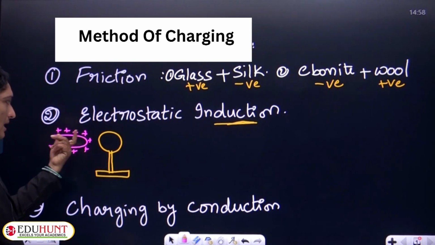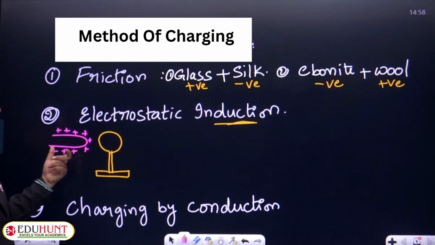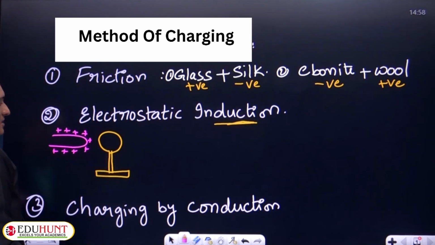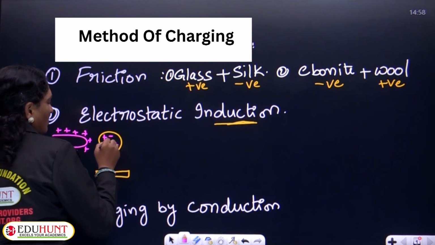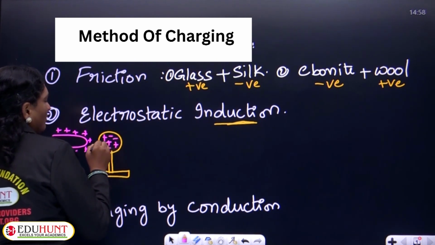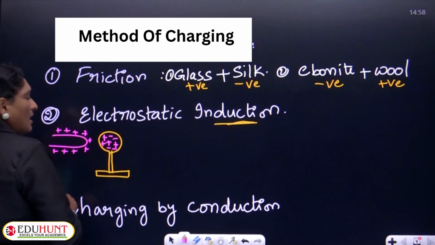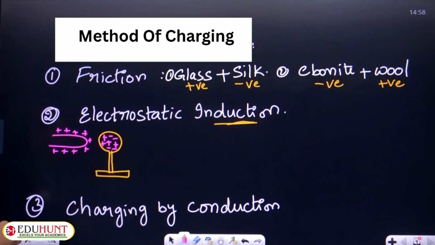In this example, I have considered a positively charged body which is brought nearer to an uncharged body. This uncharged body consists of an equal number of protons as well as electrons, the same number of positive charges as well as negative charges.